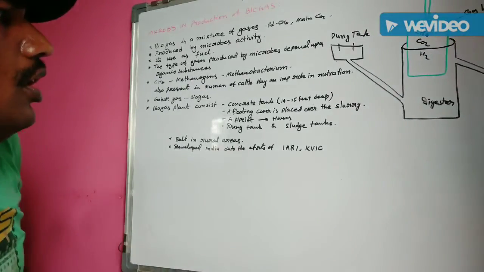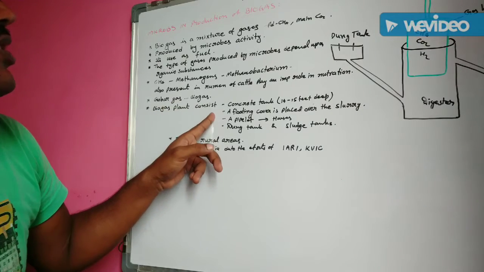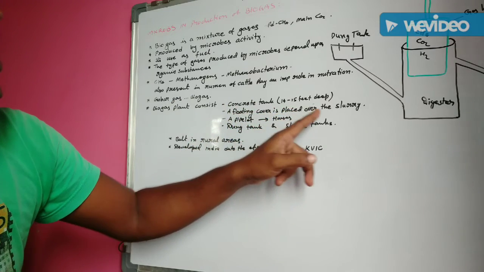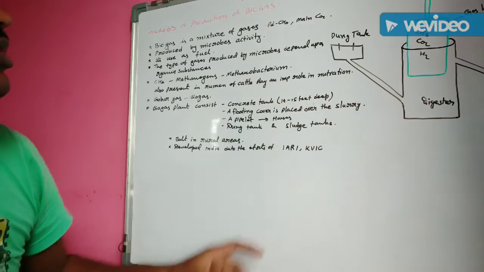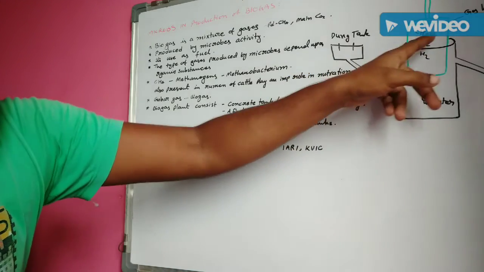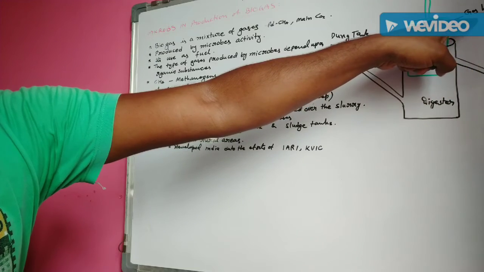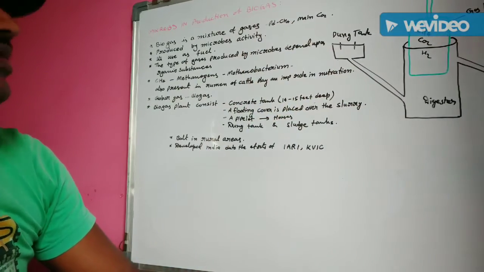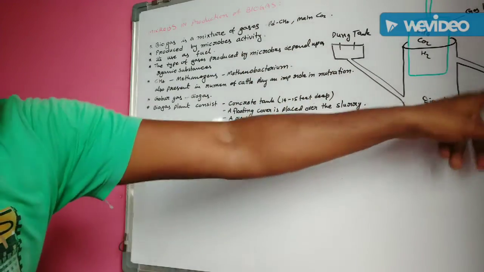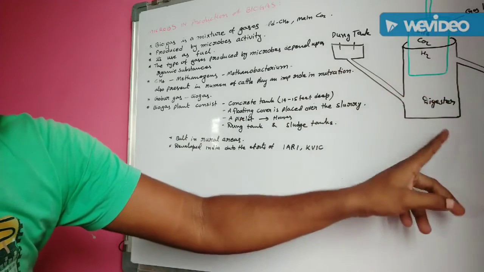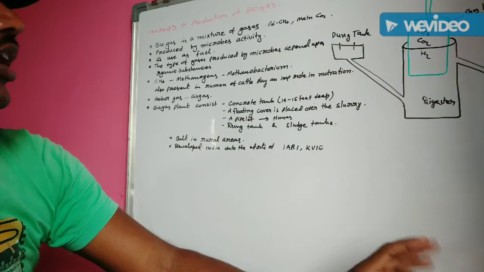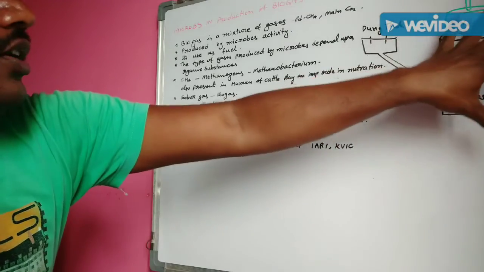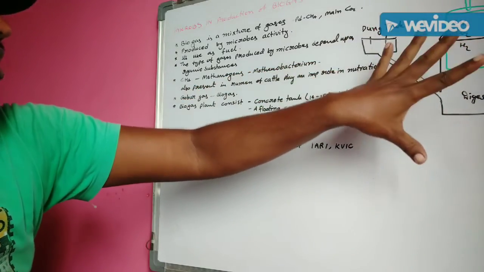Understand? So this biogas plant consists of a concrete tank, and a floating cover is placed over the sludge, and also a pipeline is connected to the gas holder tank. It supplies biogas to the rural houses. Next one, the dung tank and sludge tank are both connected by different pipes to the digester, the concrete largest tank. Okay. Next one, this biogas plant is mainly built in rural areas.